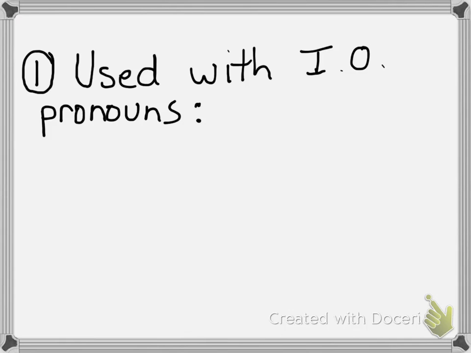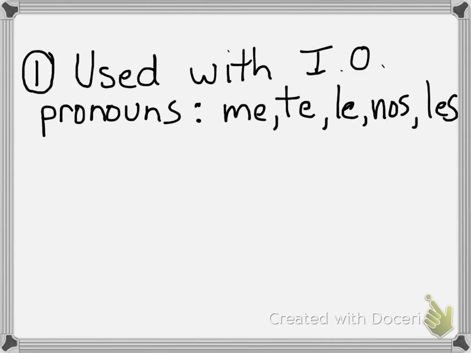So the indirect object pronouns that we're going to use in Spanish are me, te, le, nos, and les. I'm going to give you the meanings of those words. Me means me, as you could probably figure out.